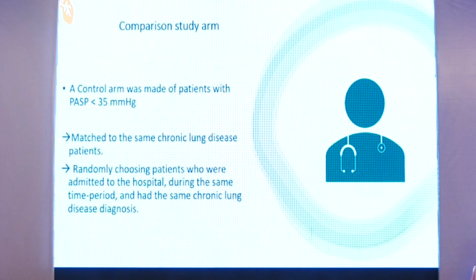Our control arm was made of patients who had pulmonary artery systolic pressure less than 35, matched to the same chronic lung disease patients. We chose random patients admitted to the hospital in the same time period with the same disease diagnosis. So we took patients who have COPD with pulmonary hypertension, and simultaneously patients with COPD without pulmonary hypertension.